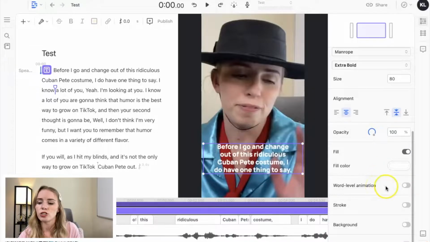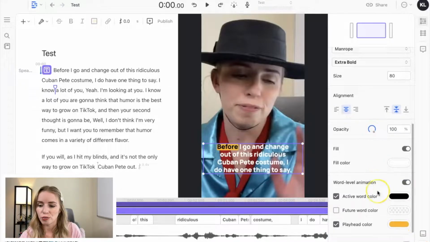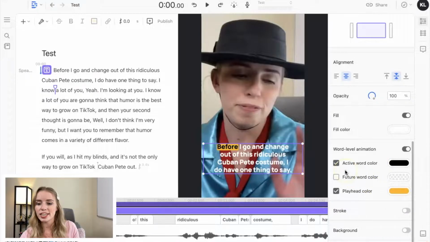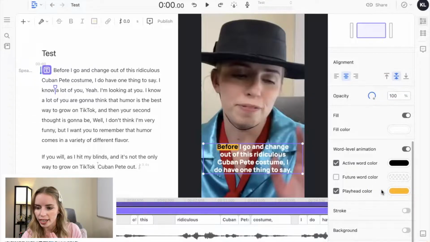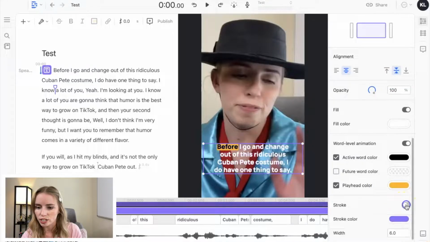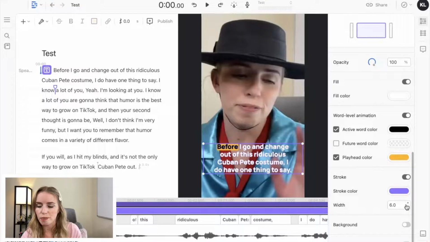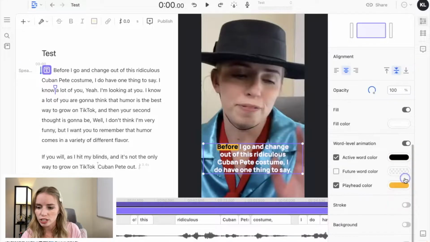Then what I love is you can do word level animation, which I think is really cool. So you can see here, as I speak, it's going to move from word to word. So I can do the active word color, meaning the word I'm saying at the moment, and I can do the playhead color. I do actually really like that playhead color, which is nice. I can change the stroke here. So this is going to be like the outline of the letters. I'm going to toggle that off.